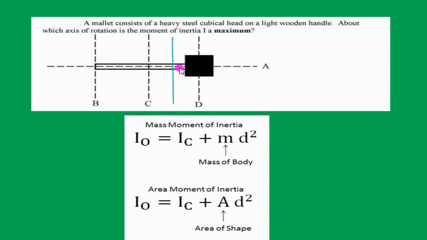The center of gravity of this mallet will lie nearer to this heavy object, so we can assume this point, and this is the axis passing through the center of gravity. Then the axis which is far away from this center of gravity axis will have more moment of inertia. That means the correct option is B. It is having more mass moment of inertia about B and least in central axis.